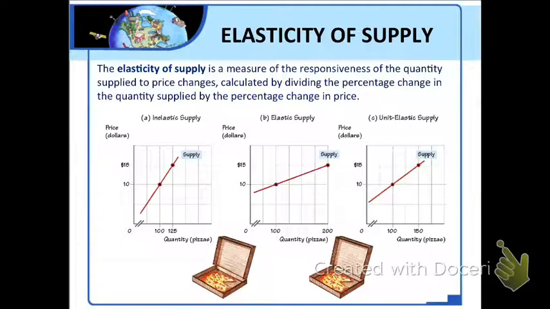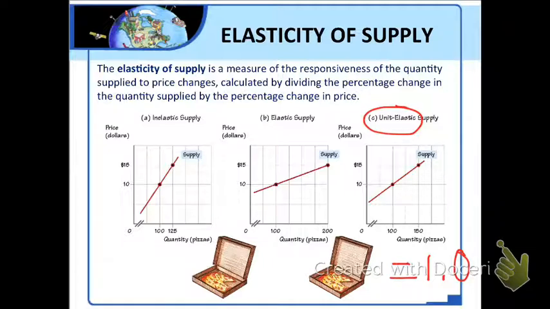If the quantity supplied is moderately sensitive to price changes, such that the percentage change in the quantity supplied is the same as the percentage change in the price, the elasticity of supply is equal to 1. And that is when we call supply unit elastic. Panel C of this figure illustrates unit elastic supply.